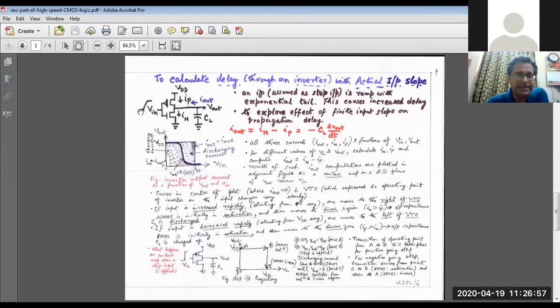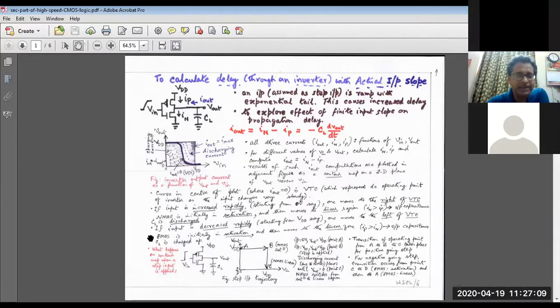But now we assume that there is a finite rise time and finite fall time. And we also have a clear idea of the rate of rise.